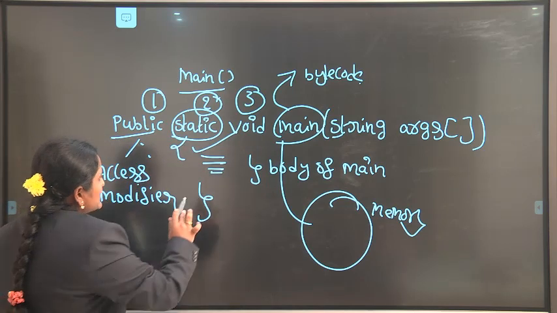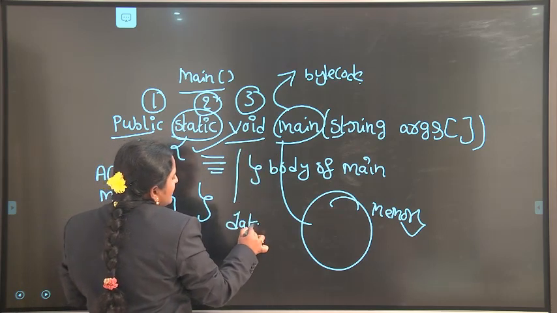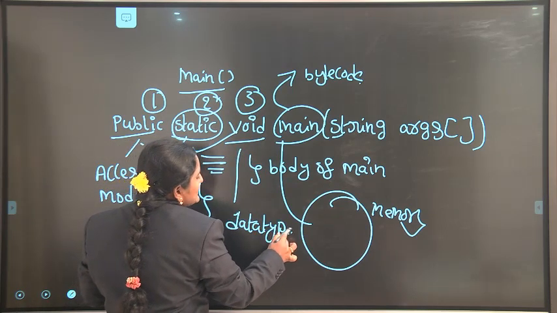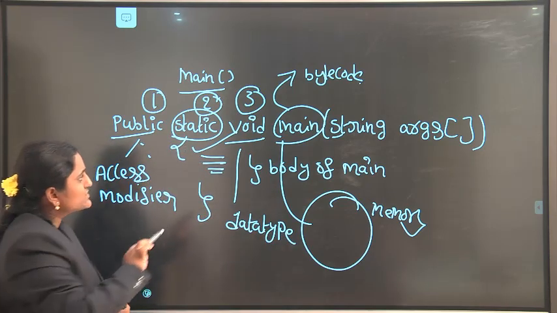Coming to the next keyword, void. Void is a data type and it does not return anything. It occupies 0 bytes in our memory. Next one, the main method.